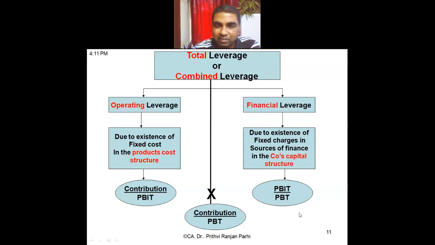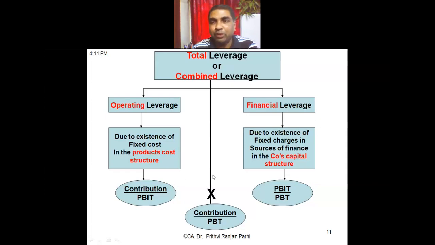PBIT means profit before interest and tax, and PBT means profit before tax. So this formula you have to remember. Operating leverage we will be referring to as OL. OL is contribution by PBIT and FL, or financial leverage, is PBIT by PBT. And what is combined leverage? Combined leverage means, you see this is one ratio and this is another ratio. When we want to combine two ratios, suppose this is 1 by 2 and this is 1 by 2.